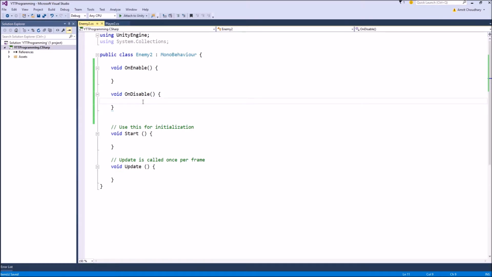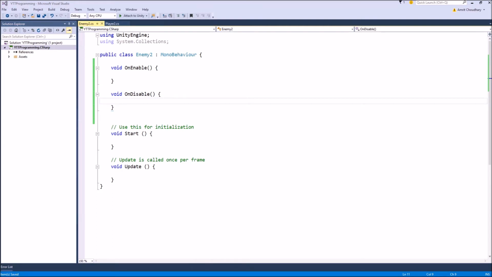And unsubscribing is done in OnDisable because OnDisable is guaranteed to be called on a game object when it is destroyed. So if your enemy dies, your OnDisable will be called, and this will ensure that you always unsubscribe from an event if you have subscribed there.